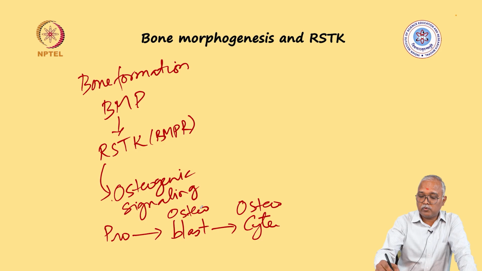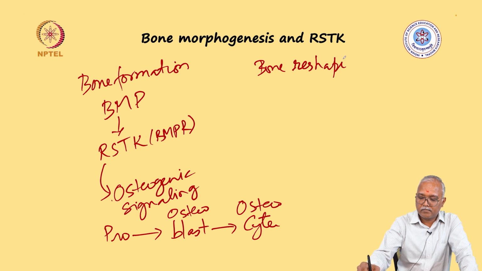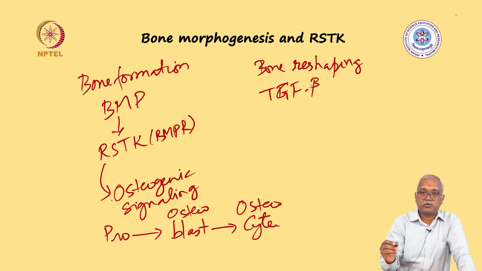But when it came to bone reshaping, the molecule over there was TGF-beta, which was released as the first cue.